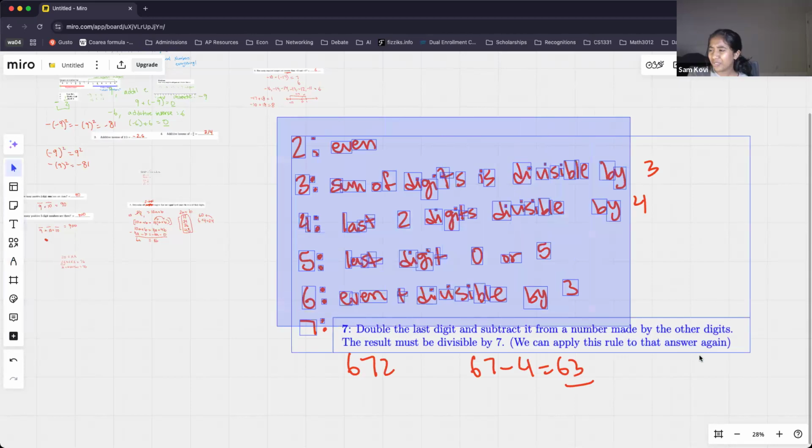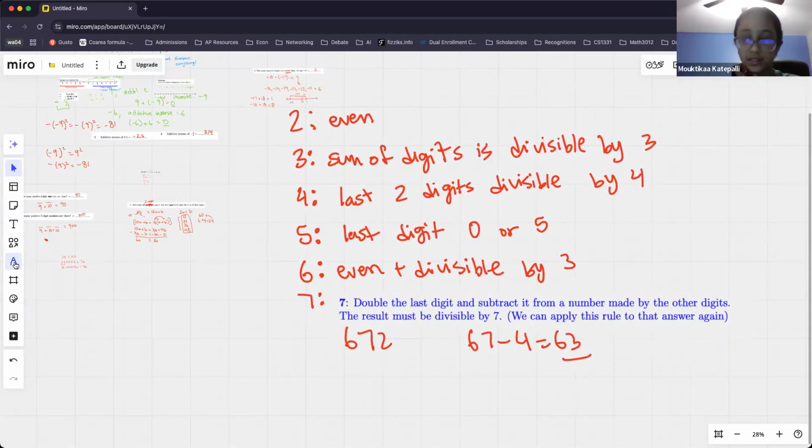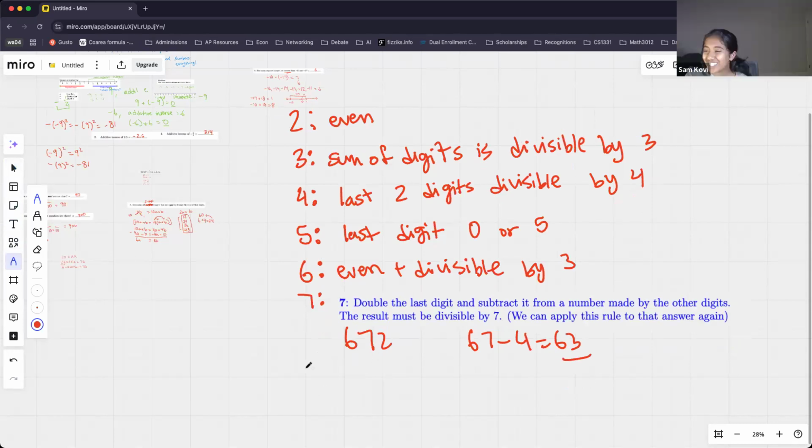What is the divisibility rule for 8? Yeah, the last 3 digits are divisible by 8. So just like how for 4 the last 2 digits are divisible by 4, and how for 2 the last digit is divisible by 2, for 8 the last 3 digits are divisible by 8. So that is absolutely correct. Okay, and then what about 9? Does anyone know the rule for 9?